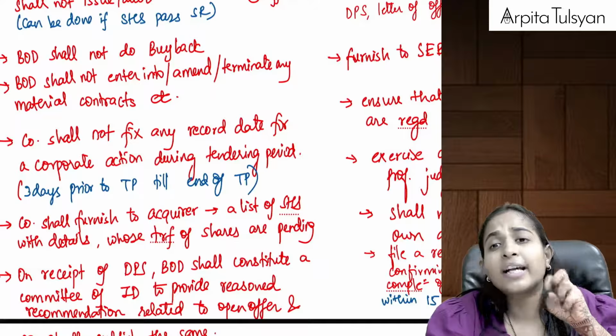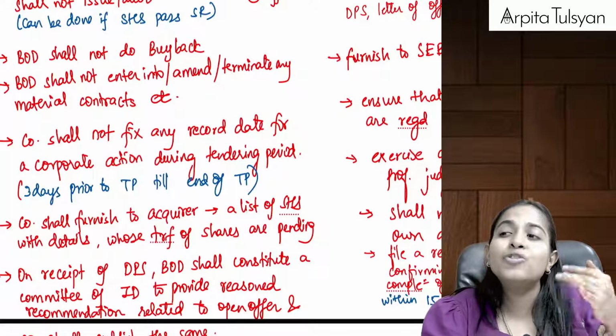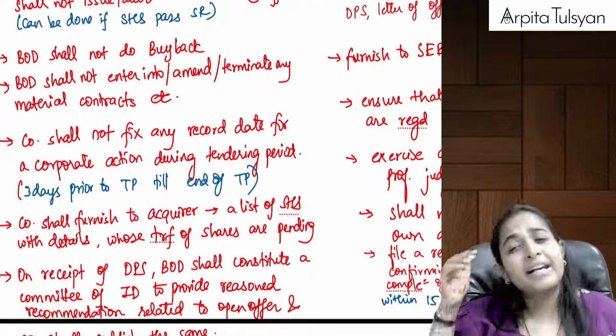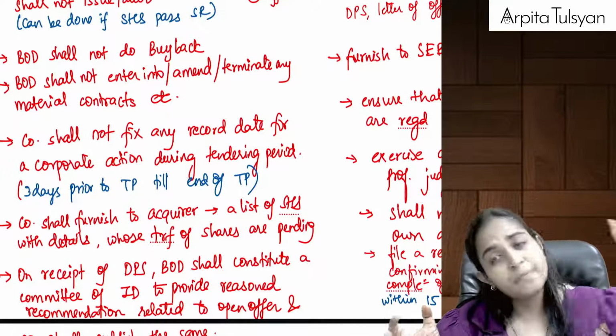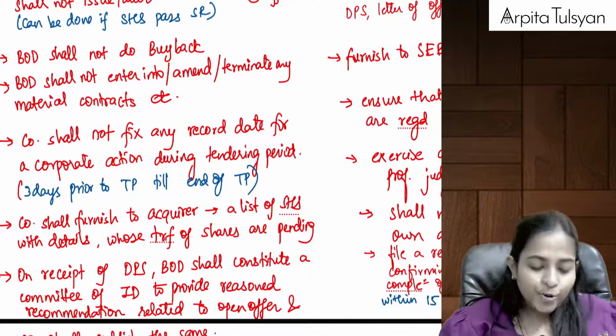So basically what are they trying to tell us here is, please don't do any special transaction. Please don't do any extraordinary transaction during this offer period. Let the offer period get over. Let these people acquire the new shares of the company, and then whatever you want to do, you can do.